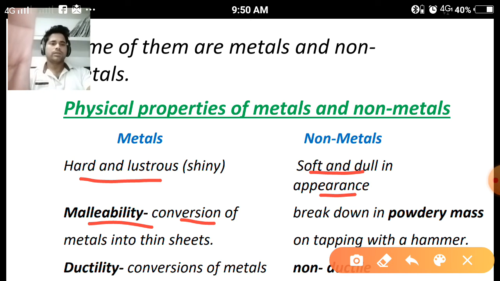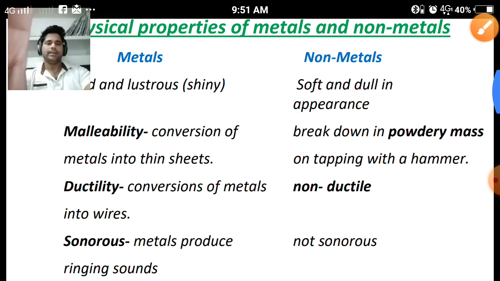Next, when we talk about non-metals, non-metals are non-malleable. They break down into a powdery mass when we apply pressure or force on them. Suppose a piece of carbon: when we apply force or pressure on the carbon piece, it can be converted into a powdery mass and ash will be formed. So that's why it cannot show the property of malleability.